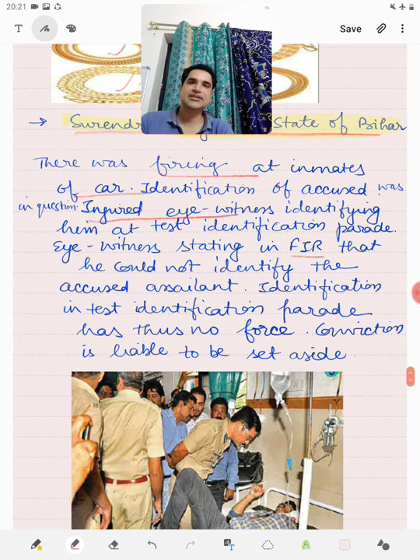There was a contradiction in the statement. Before the police, he said he would not be able to identify the assailants, but in the identification parade, he was able to identify. As there was this contradiction, the conviction was liable to be set aside.